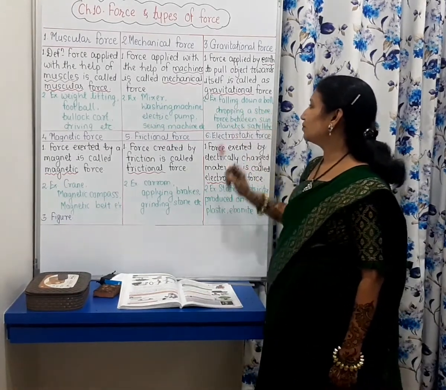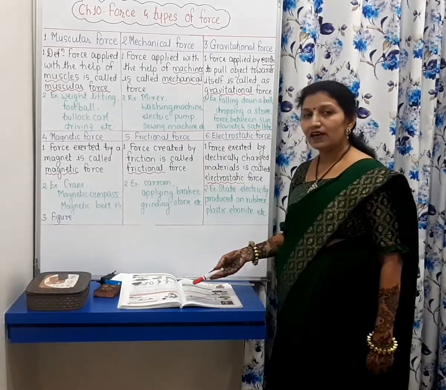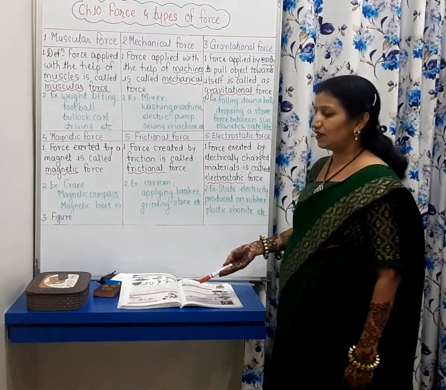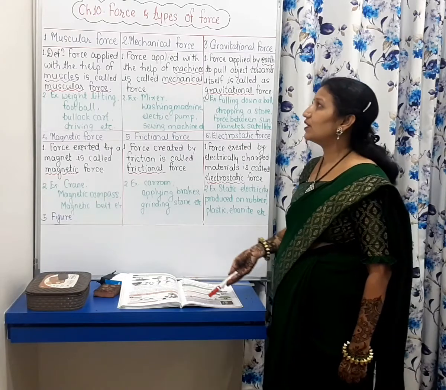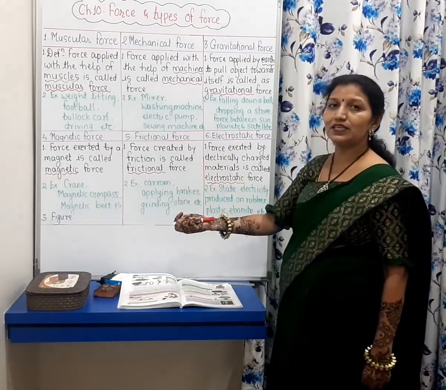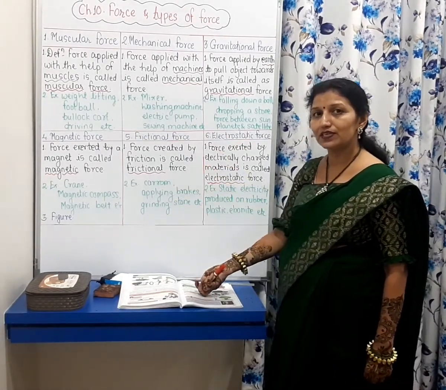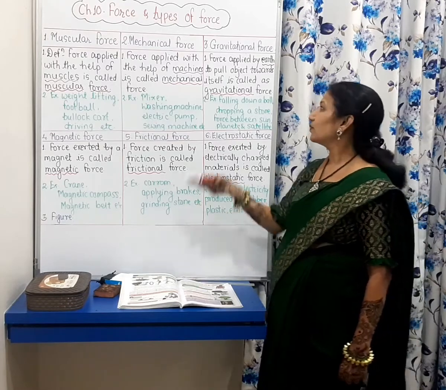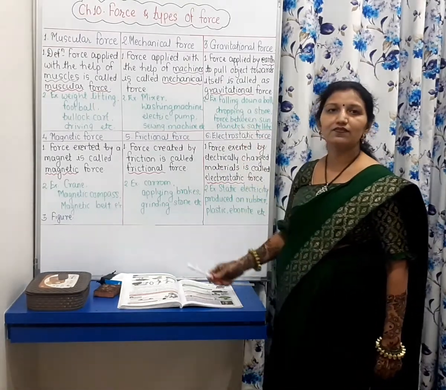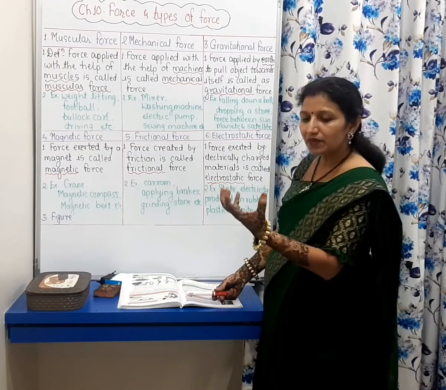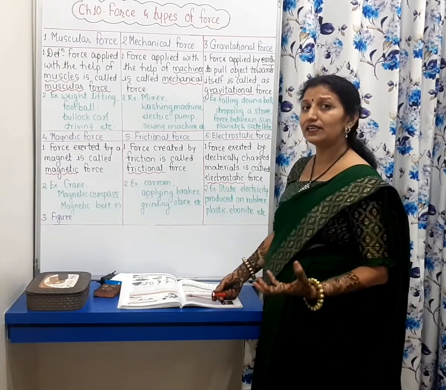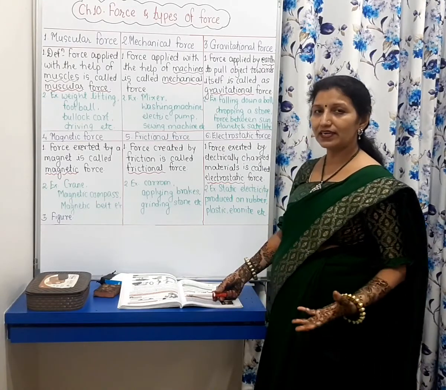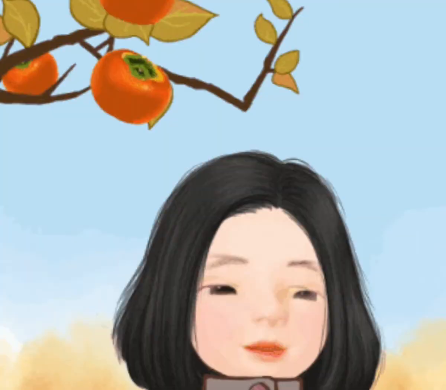Falling down a ball: if I throw this pen upwards, at that time it will go upwards to some extent, but after that it comes downwards. Why does this happen? Only because of gravitational force. Because the earth is pulling, it acts like a giant magnet and it pulls things towards itself.